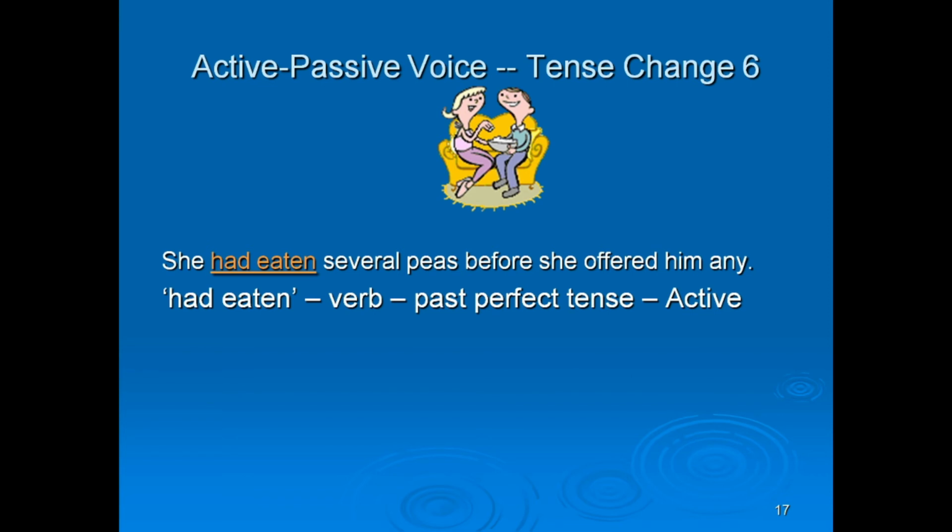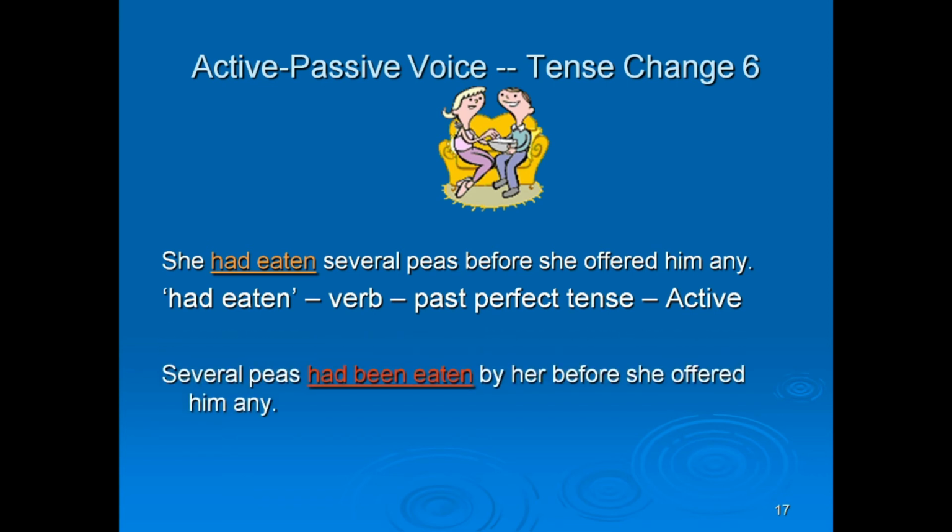Had eaten, verb, past perfect tense, active. Several peas had been eaten by her before she offered him any. Had been eaten, it is the verb, it is in past perfect tense, passive form.